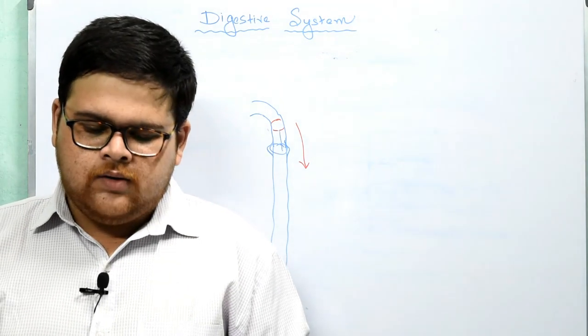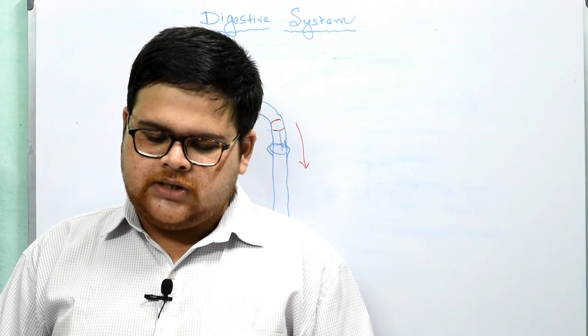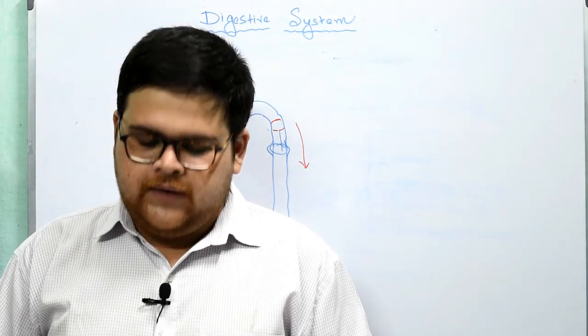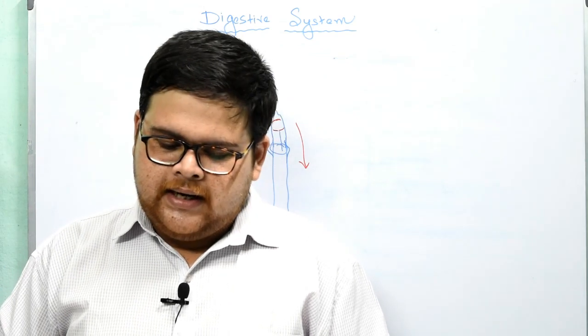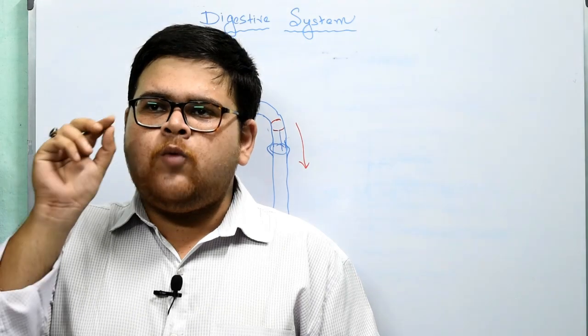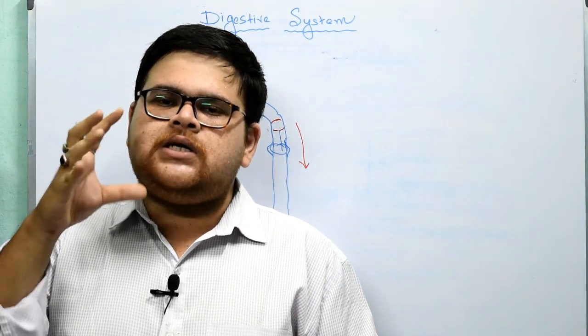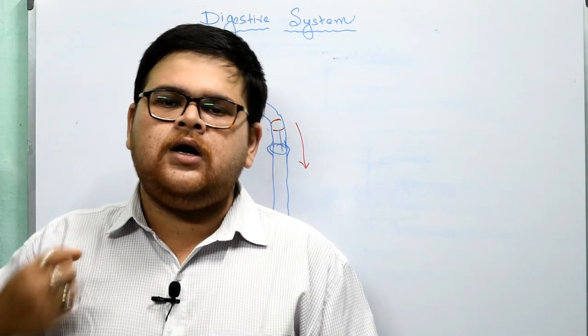Clear? Now the inner lining of the ileum is made into a great number of tiny finger-like projections called villi, or singular villus. The villi enormously increase the inner surface area of the intestine, nearly 8 times that of the outer body surface. The villi, the small thread-like projections, increase the surface area for absorbing the food. Okay.